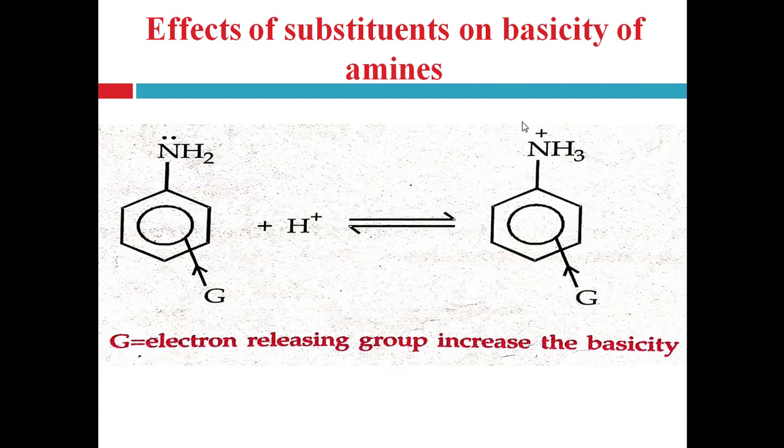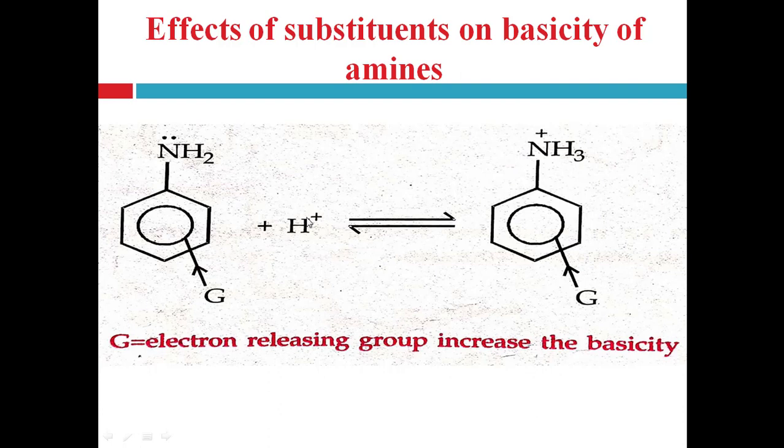Electron releasing groups such as methyl, methoxy, hydroxyl and amino groups increase the basicity of the amine. When an electron donating group is present on the aromatic amine, it increases the basicity. When this compound gets protonated, it forms the corresponding ammonium ion.